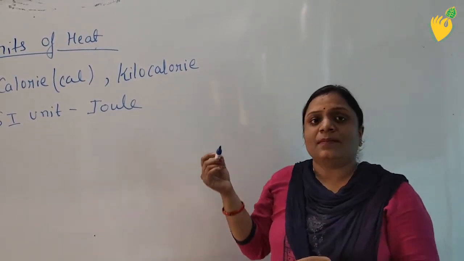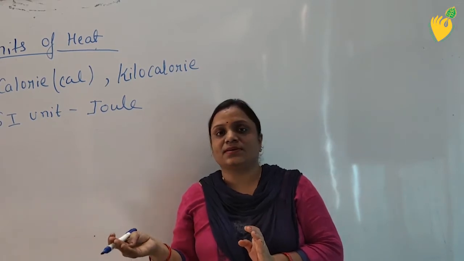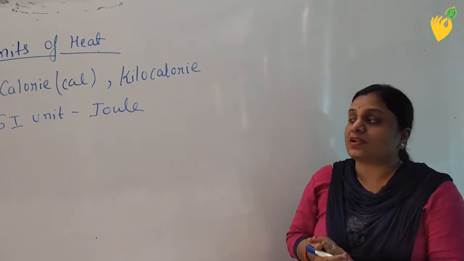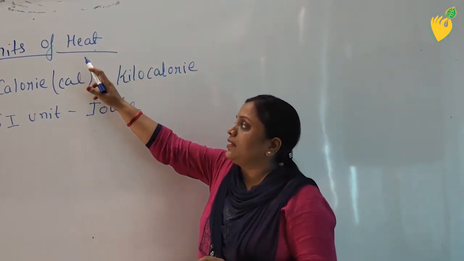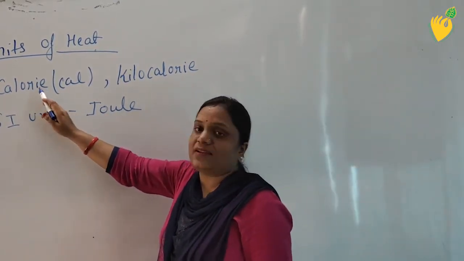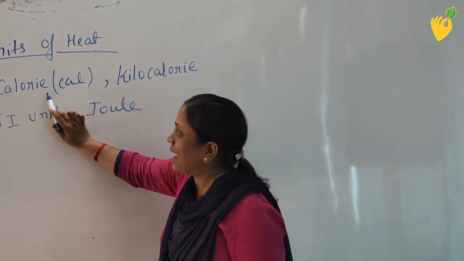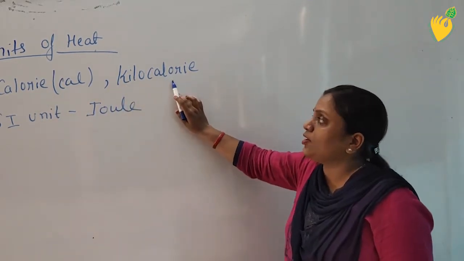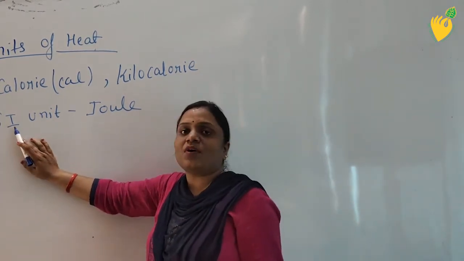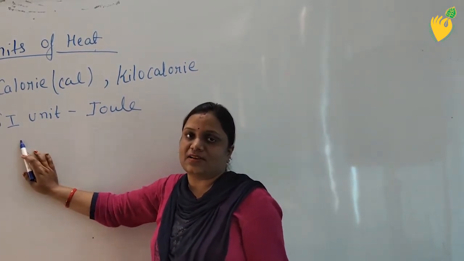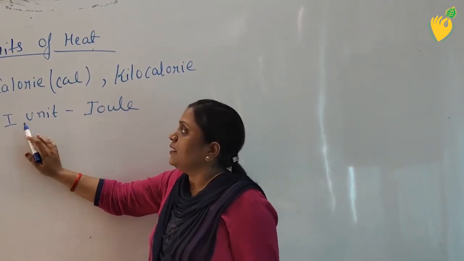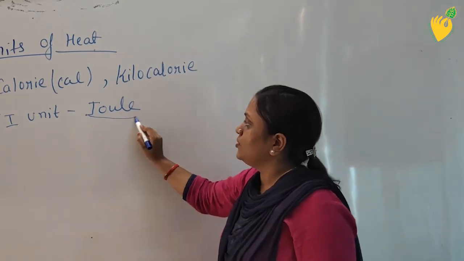ठीक है, जैसे हम पोटैटो को मीटर में मेजर नहीं कर सकते हैं, क्लोथ को किलोग्राम में मेजर नहीं कर सकते हैं, उसी तरह से हीट को मेजर करने के लिए कुछ यूनिट्स दी गई हैं, जिसमें पहली यूनिट है कैलोरी. It is a simple unit of heat, calorie. Another unit is kilocalorie. It is the bigger unit. And SI unit. The full form of SI is Standard International. Class 6 में आपने पढ़ा था SI का full form Standard International, and the SI unit of heat is Joule.